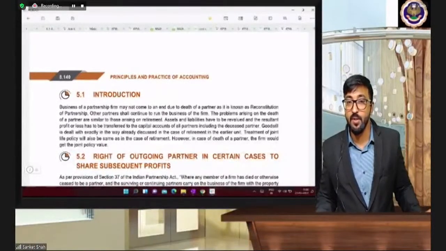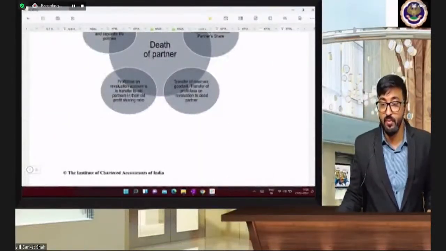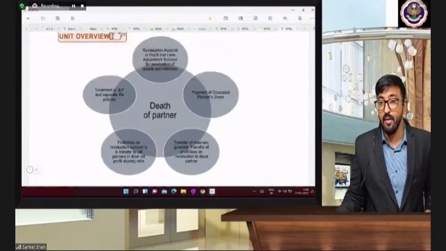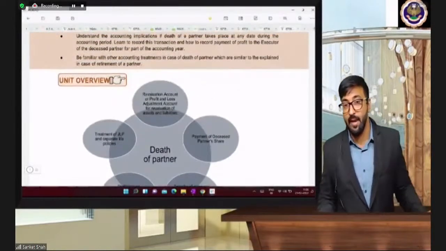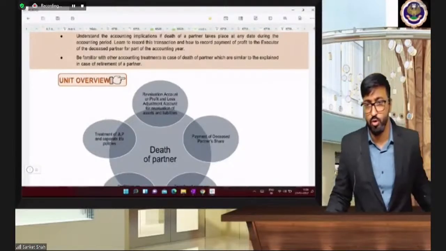Today's partnership final accounts, last unit, death. So we have completed admission, we have completed retirement. Now it's the last part, death, in which I'm going to cover certain questions on joint life policy also.